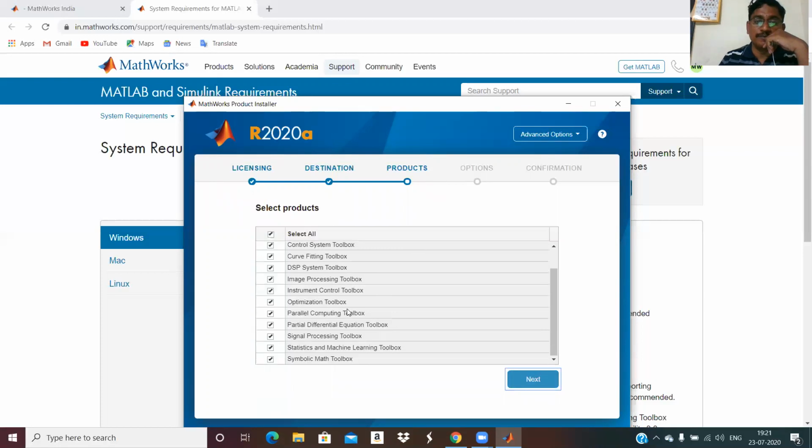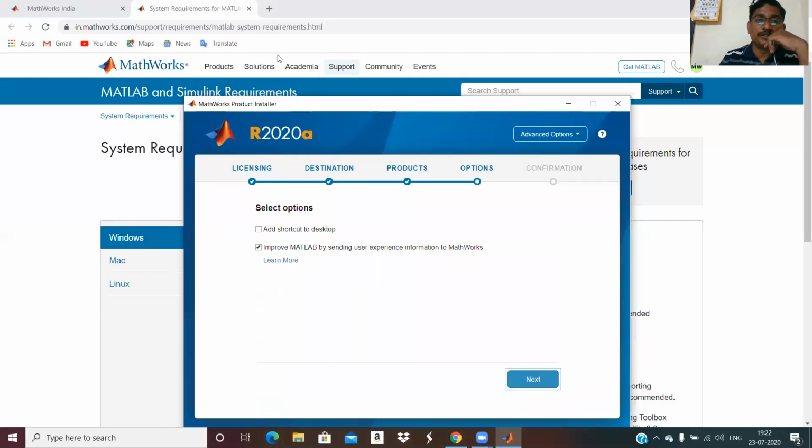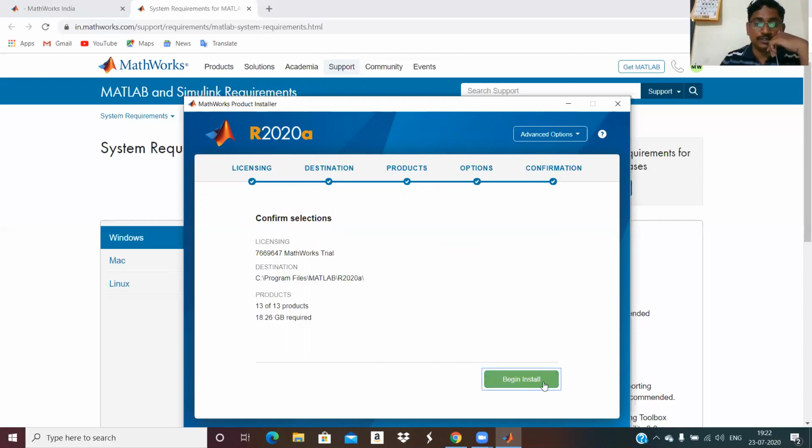Now we have taken MATLAB basic with all these toolboxes. Initially we have so many options to select. I want to do a job here, so I select it. Next. Keep in mind this website, and you need to have a Gmail account. Add shortcut on the desktop. I will show how to open from the start menu as well as the desktop. Now see how much time it takes for confirmation. It's a trial of 13 products, and see how much memory is required. The installer is 217 MB, but when you install it, it becomes larger because of these toolboxes.